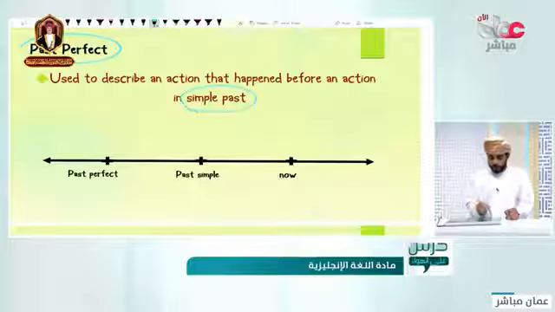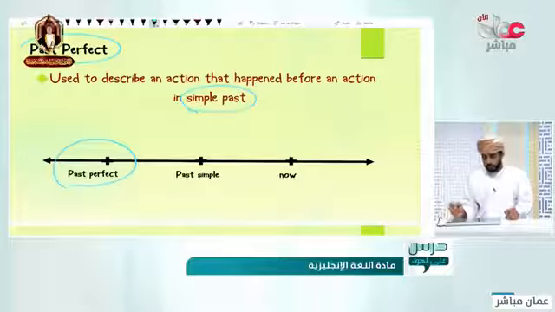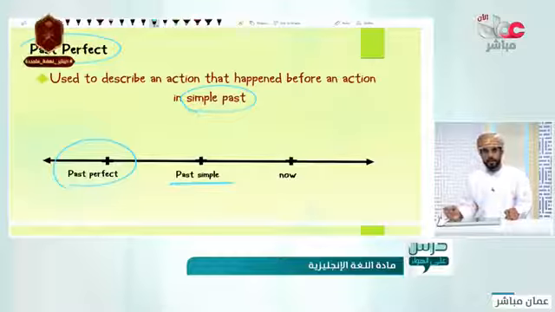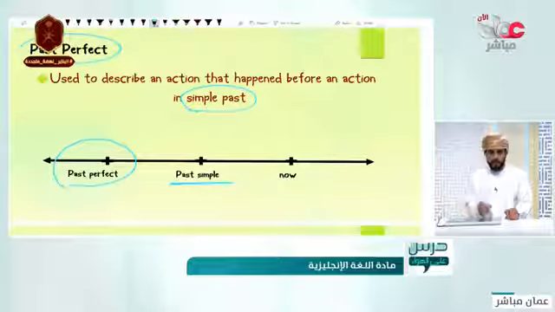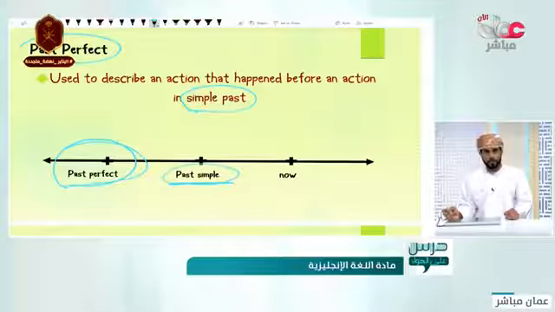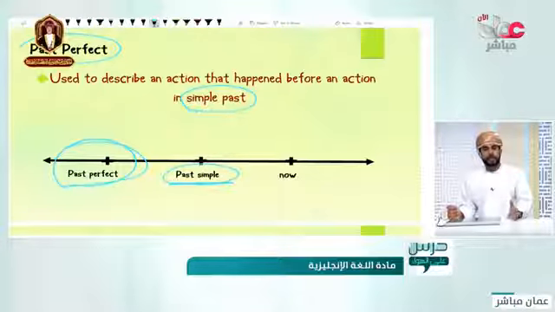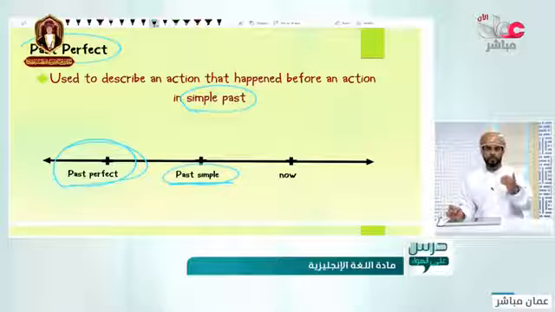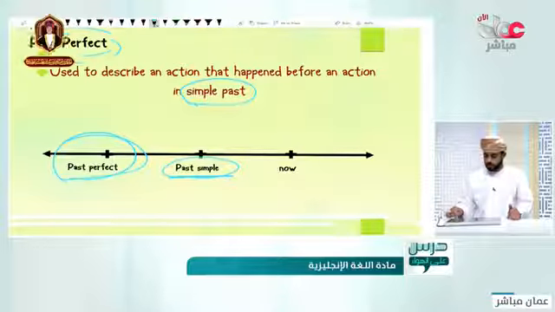We use the past perfect with the old one, then we use the past simple for the other verb. As we said, the train had left, then the boy arrived. So two verbs in the same sentence. One of them is the past perfect, which is our main concern today, while the other one is the past simple. And we have talked already about the past simple in the previous lesson.